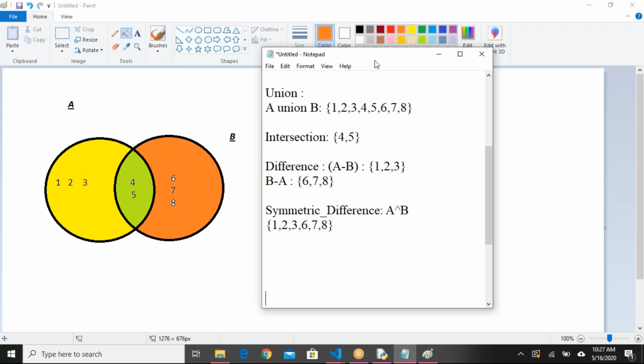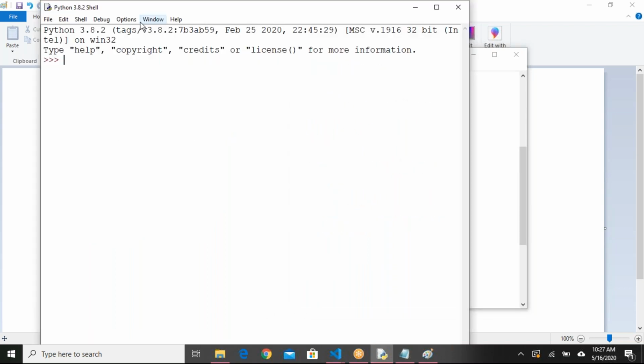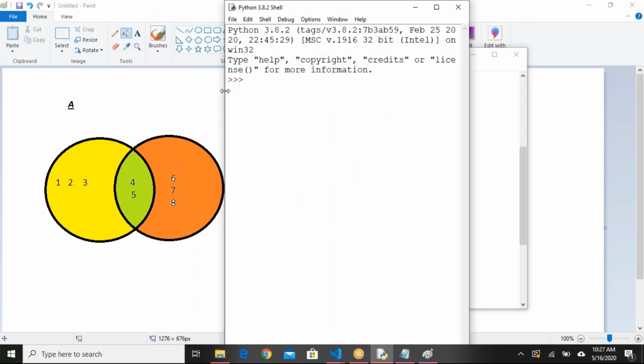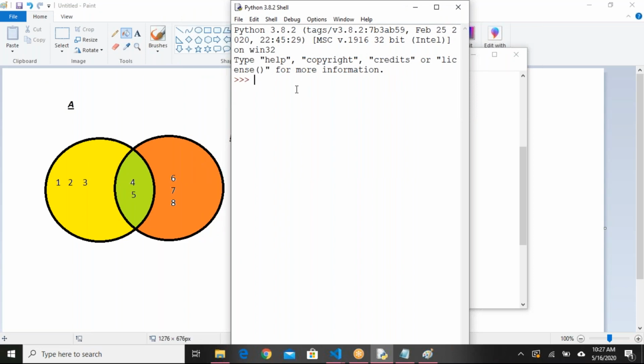This simple thing we'll see now, how we can write in Python. Okay, I'm taking a fresh IDLE. So now I'm declaring set A equals 1, 2, 3, 4, 5. Good. B equals 4, 5, 6, 7, 8. Good. Now if I say A, if I say B, I get the data. If I say type of A, I'll get class set. Set is the data type we are using here, right?